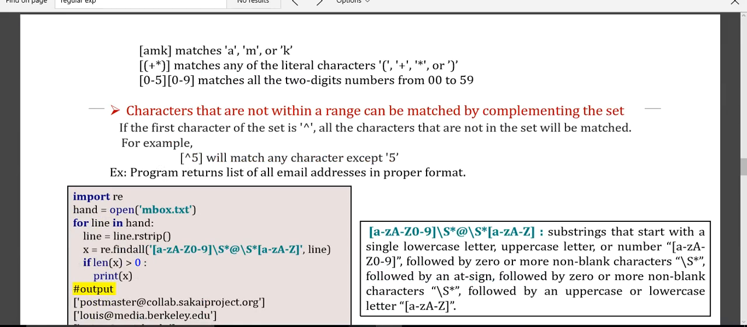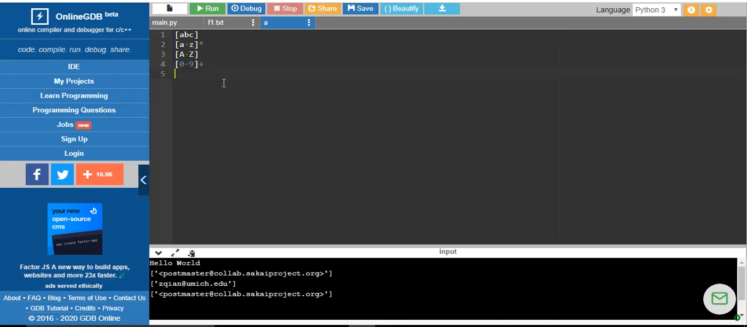Okay, so when I want to match, say I have something like 193 as 3 digits. So how do I match? I can match it with 0 to 9.